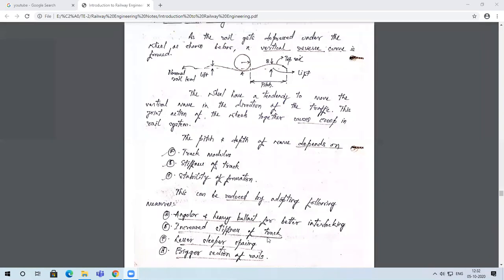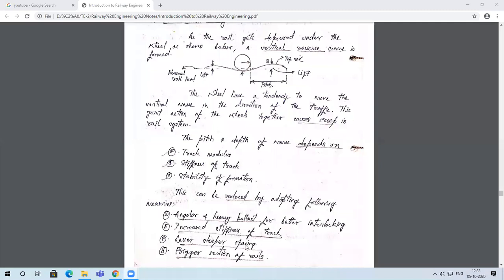If you find that the formation of the railway track is too soft, you need to increase its stiffness. There are many ways to increase the stiffness, which you will study in the later part. Then, lesser sleeper spacing. Sleepers are the transverse members, as I told you earlier; rails are the longitudinal members. These sleepers cannot be spaced the way you want.